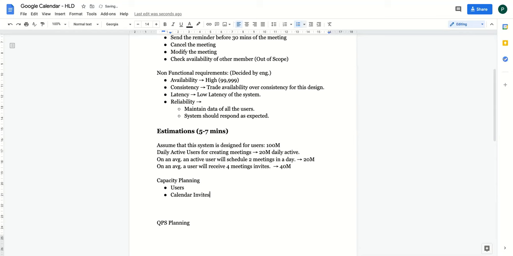Correct. All these details. So we are saying that we have how many users? We have 100 million users. Correct. And how many calendar invites we have? So we are getting, on an average, 2 meetings, and these are scheduled by 20 million users on a daily basis. So 2 meetings into 20 million users for 365 days. Correct. So these are the number of invites we have.